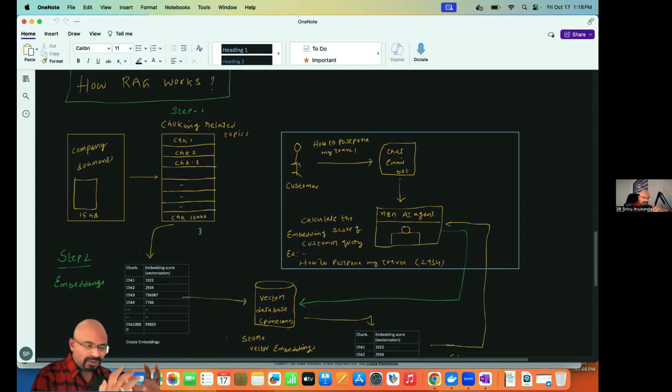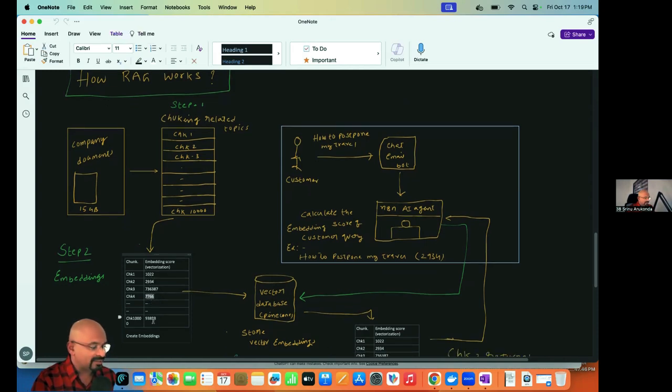So the whole massive document, I will chunk. The first step is chunking the document. And after chunking, for each chunk, I give some kind of score. It's called embedding. For each chunk, I run some algorithm and generate some score. This is the score for chunk 1, this is the score for chunk 2, score for chunk 3, score for chunk 4, like that. I have 10,000 chunks, I have the scores. This is called embeddings, right?